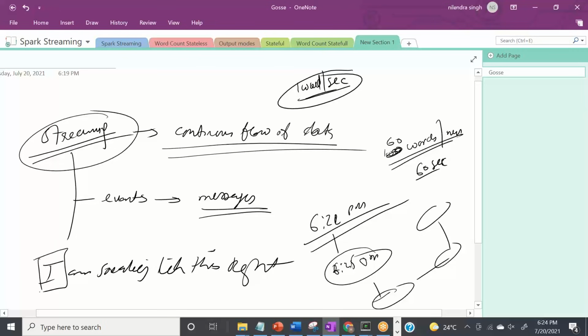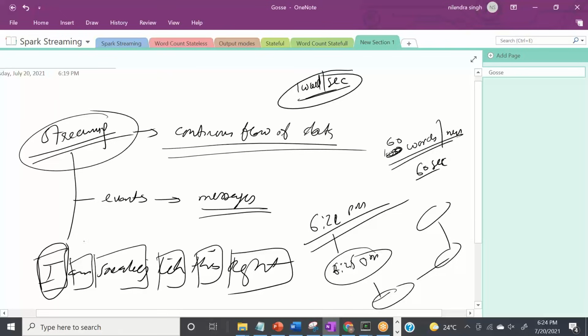So this is one window, or this is one event, this is another event, this is another event, and this is another event, right? Obviously we can consider these events, and when we want to send these events to some processing framework, let's say Spark, on a very high level they will act as one file or one partition. In reality, they won't.